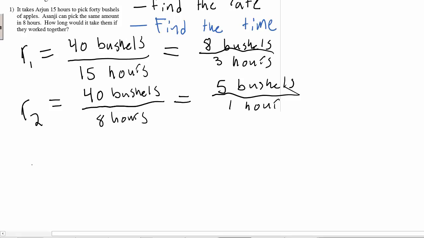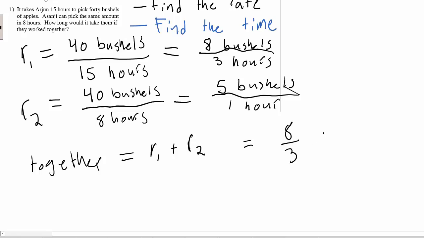Okay, so let's find out, working together, how fast do Arjun and Asanji pick apples. So together that would be R1 plus R2. So that would be 8 over 3 plus 5 over 1.